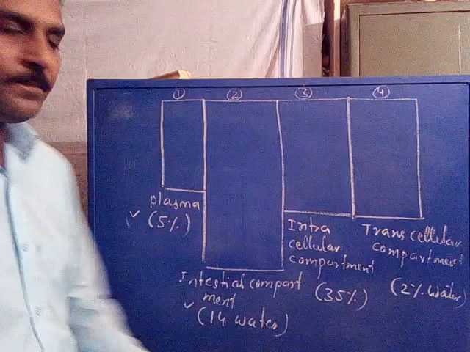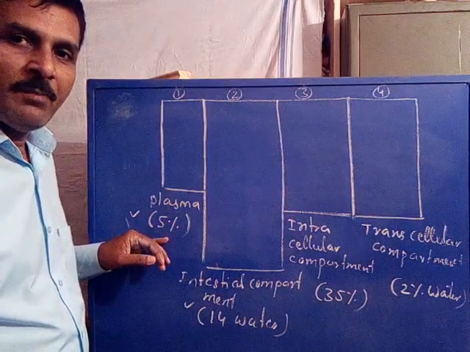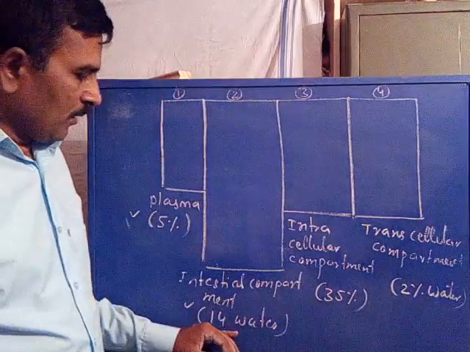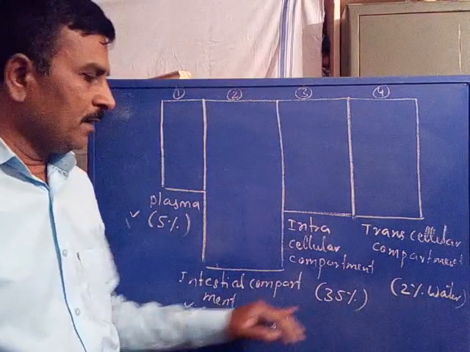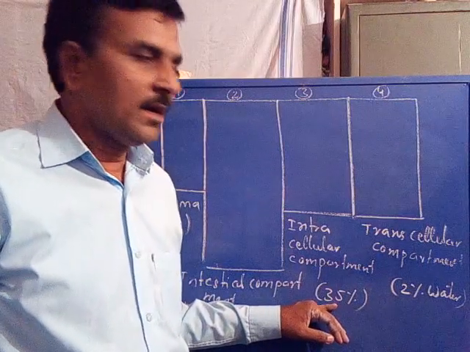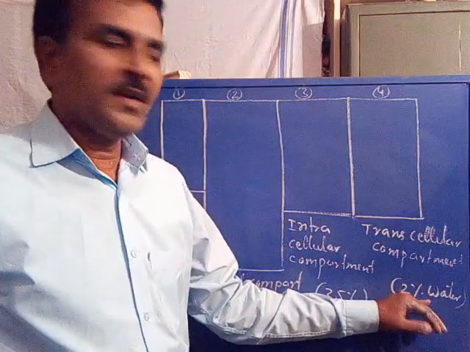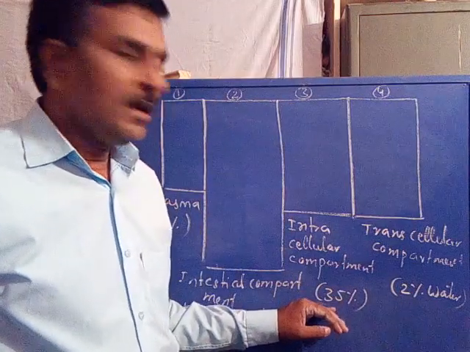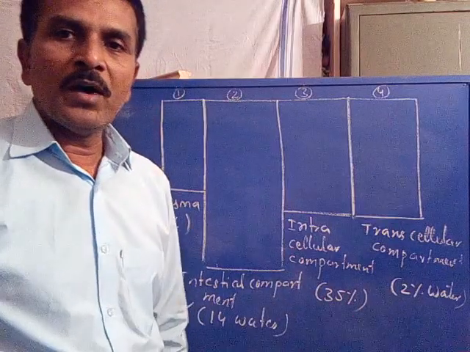Now, plasma has 5% water, the remaining will be lipid. The interstitial compartment has 14%, the remaining lipid. The intracellular compartment has 35% water, and the last compartment has 2% of water. So the intracellular compartment contains the most water.